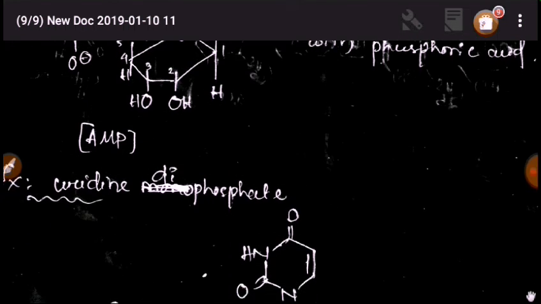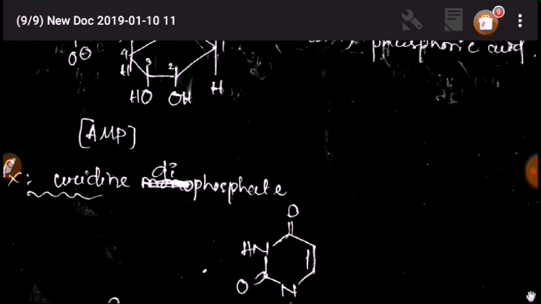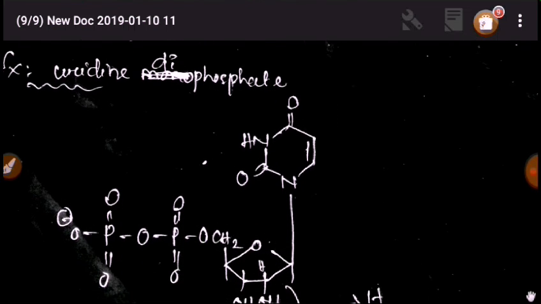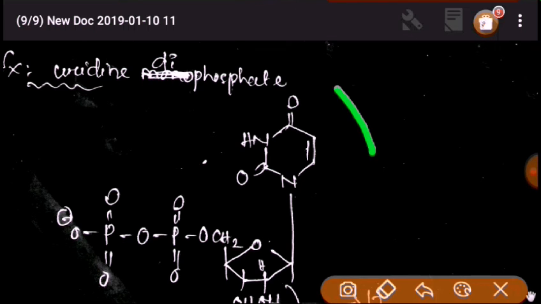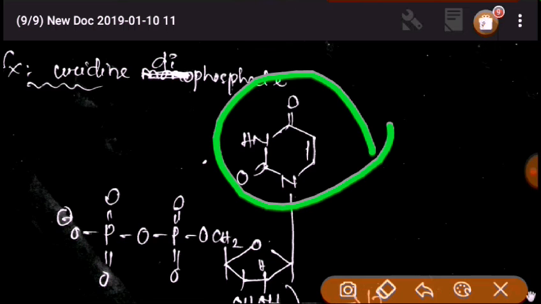Next we will come to uridine diphosphate. You have to know that uridine comes from uracil. This is the structure of uracil, and it is joined to the sugar from the nitrogen of the uracil, and two phosphate groups are added.